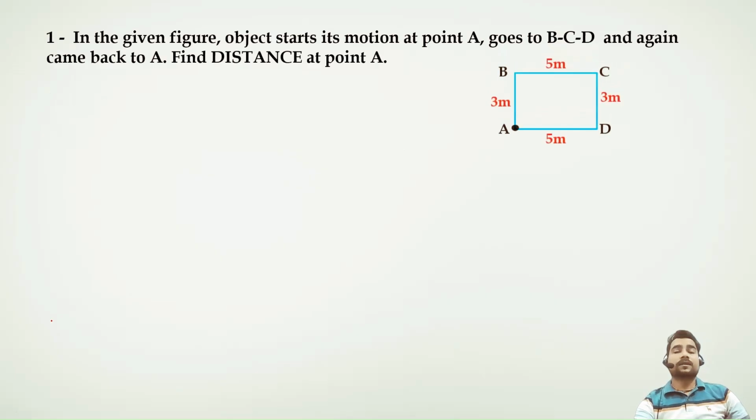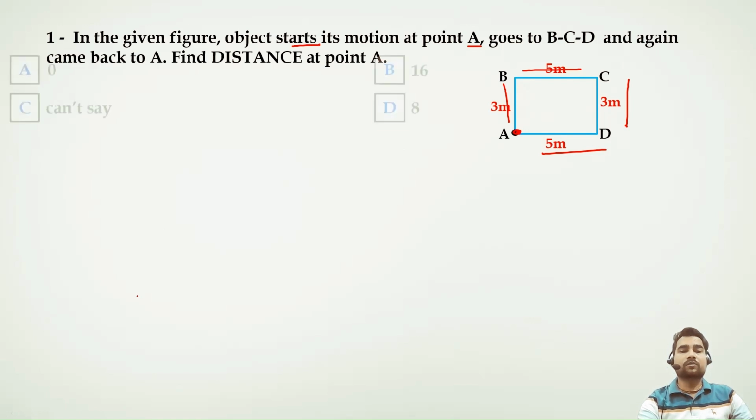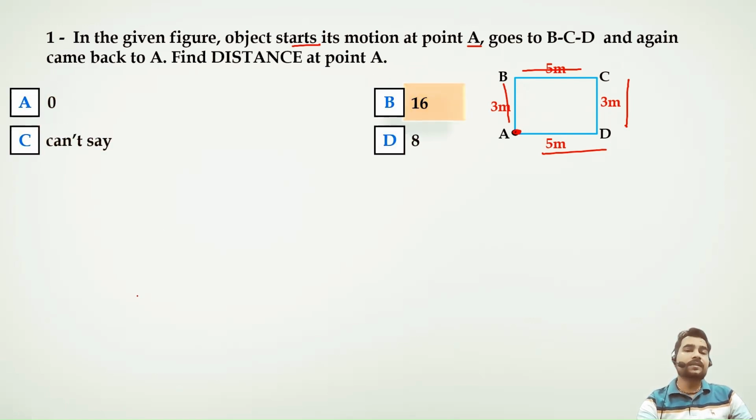The question is, in this given figure, object starts its motion from point A, goes A to B, B to C, C to D, and again comes back to point A. Now we need to determine the distance. I have already discussed distance is the actual path covered by the body. In this case, this is going to be 16 meter.